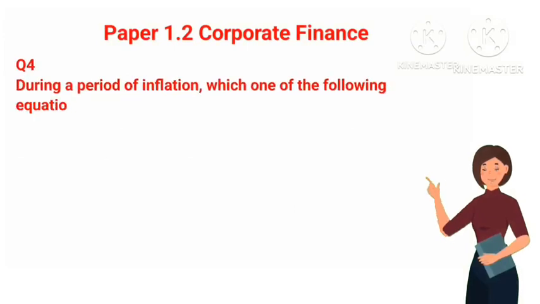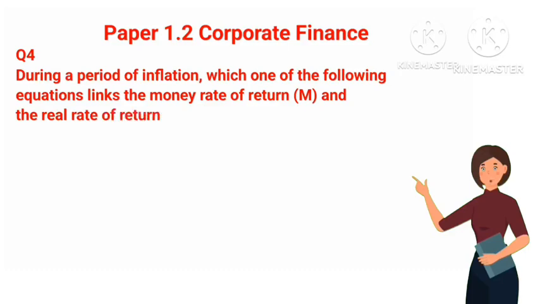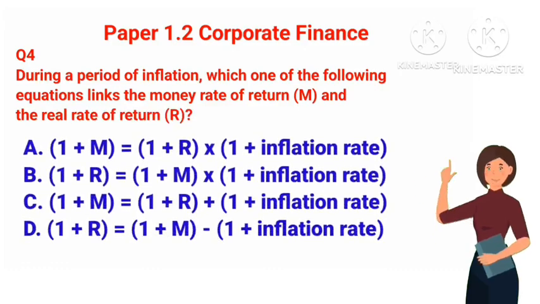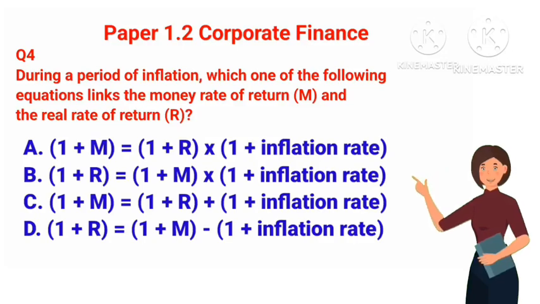Question 4. During a period of inflation, which one of the following equations links the money rate of return, M, and the real rate of return, R? A. 1 plus M equals 1 plus R times 1 plus inflation rate. B. 1 plus R equals 1 plus M times 1 plus inflation rate. C. 1 plus M equals 1 plus R plus 1 plus inflation rate. D. 1 plus R equals 1 plus M minus 1 plus inflation rate.